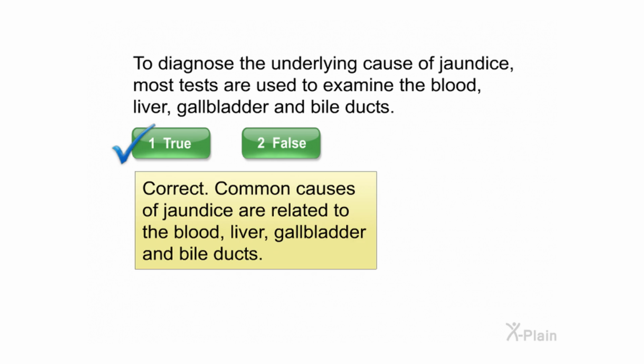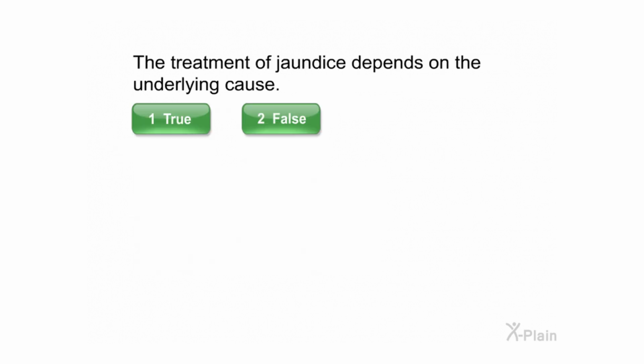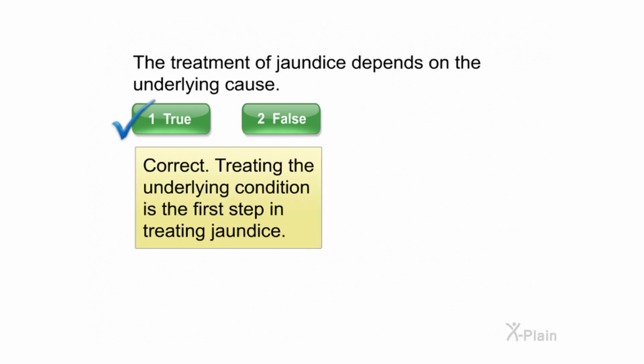Correct. Common causes of jaundice are related to the blood, liver, gallbladder, and bile ducts. The treatment of jaundice depends on the underlying cause. Select true or false. Correct. Treating the underlying condition is the first step in treating jaundice.